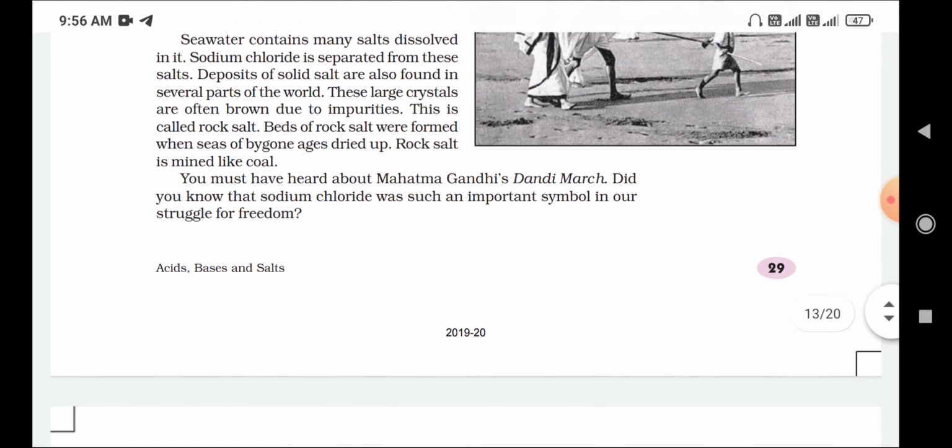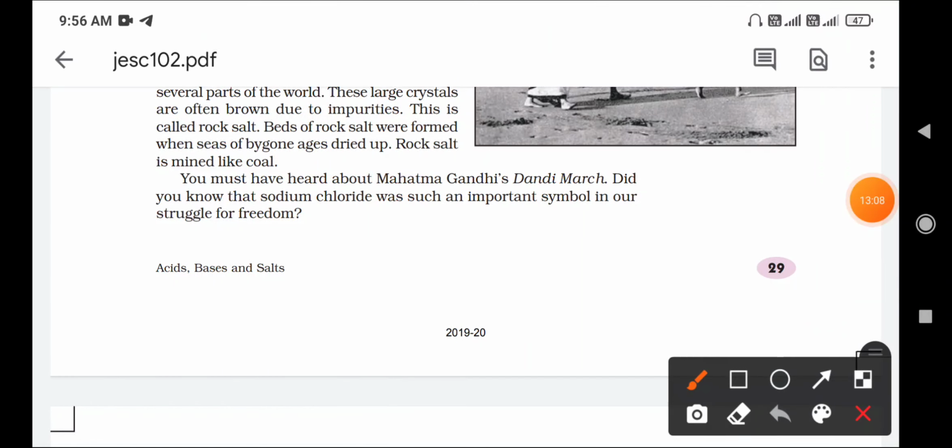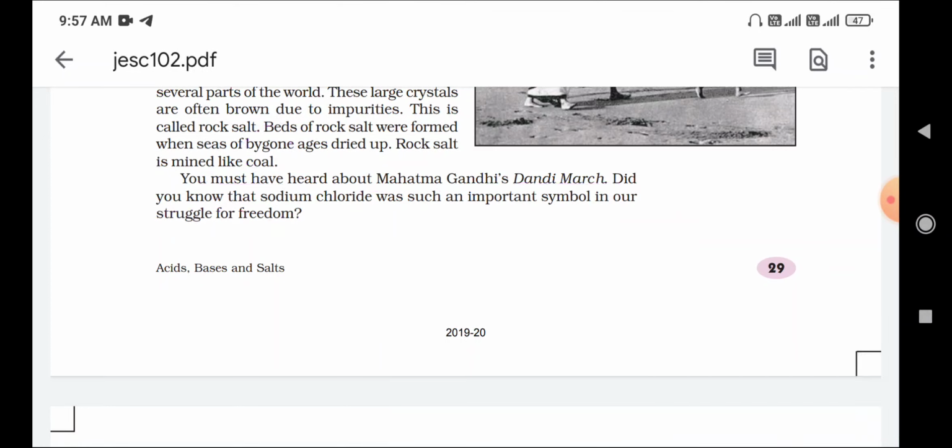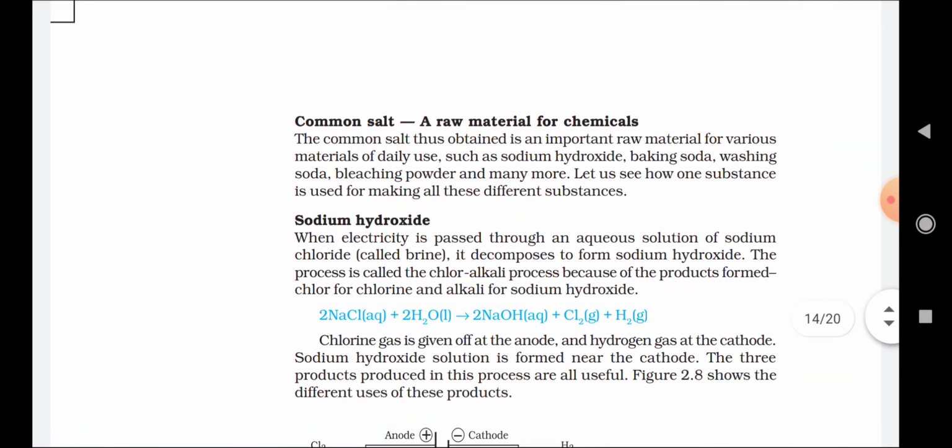Here that bygone word means a lot of years ago, the last previous years or ancient time, that is called the bygone year. You must have heard about Mahatma Gandhi's Dandi March. Did you know that sodium chloride was such an important symbol in our struggle for freedom? Salt again played a very important role while Mahatma Gandhiji made the Dandi March. So that is the importance of salt.